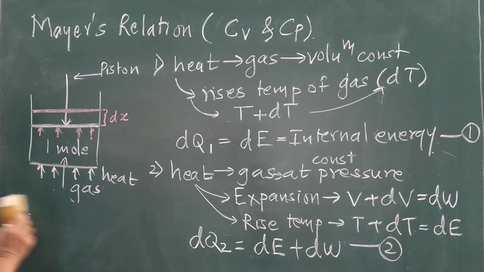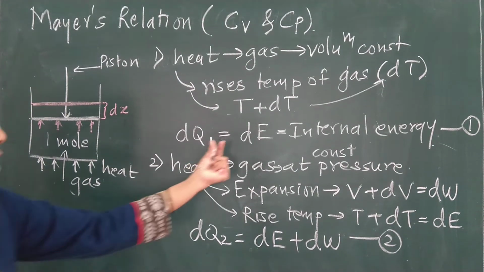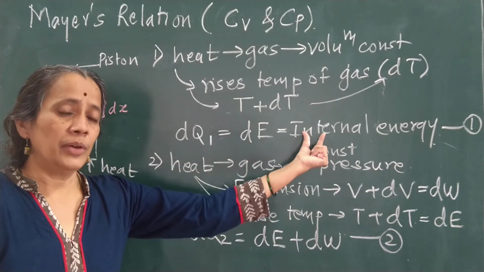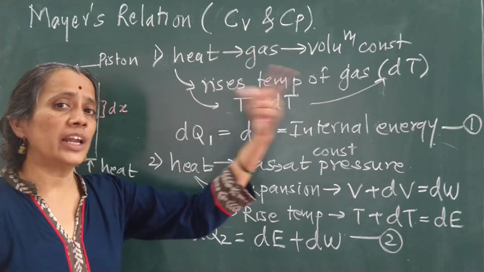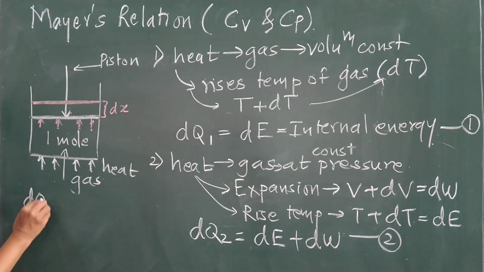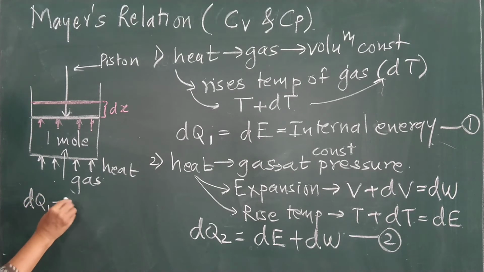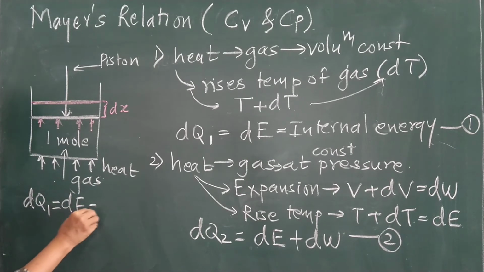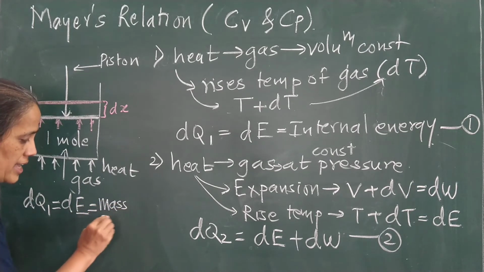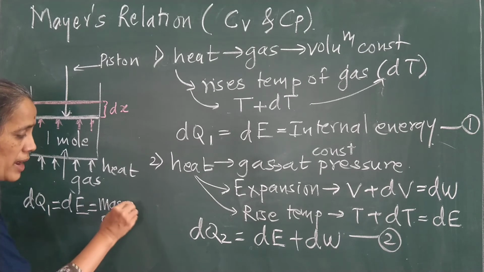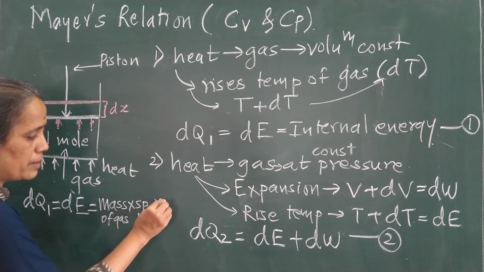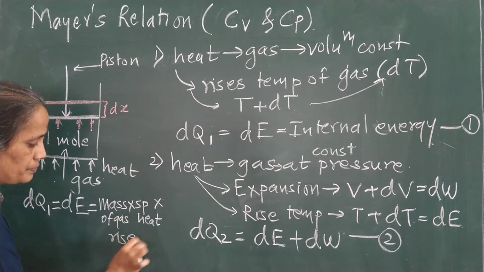Now I have to write down the value of this dE. dE is what? Internal energy. During this internal energy, what happens? Temperature rises, right? And therefore, the heat energy dQ is equal to internal energy. It has a formula, that is mass of the gas multiplied by specific heat multiplied by rise in temperature.